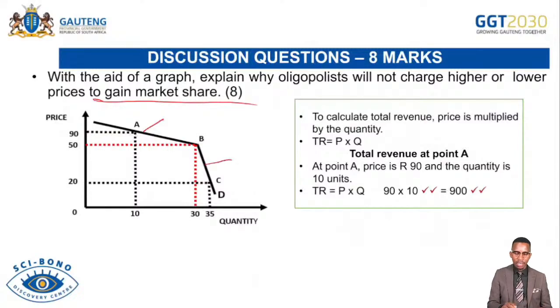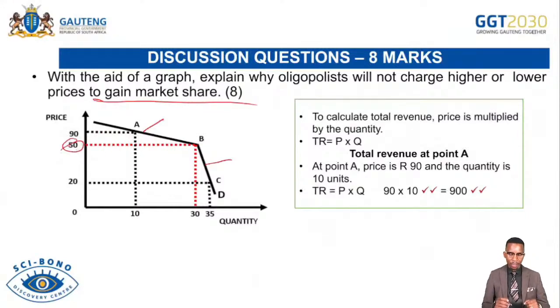The top segment is relatively elastic, because whenever one firm decides to charge the price above 50, which is the collusive price, going to 90, consumers will be very sensitive because other firms won't be increasing their price to avoid losing their market share. So consumers will be very sensitive to the increase in price and choose not to demand from this firm, but they will be demanding from other competitors because they are still selling at the lower price, which is 50 in this case. So that is creating the elastic demand curve or top segment.